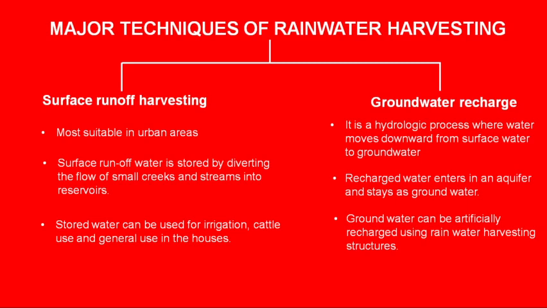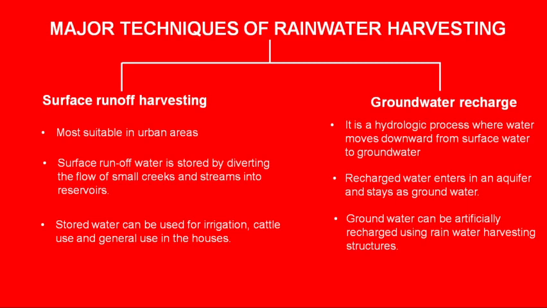Another technique of rainwater harvesting is groundwater recharge. The groundwater recharge technique is a hydrologic process where the rainwater moves downward from the land surface to the groundwater. The recharged water then enters an aquifer beneath the land surface, and it stays there as groundwater. The groundwater can be artificially recharged using rainwater harvesting structures. There are different types of structures which can be used for recharging of the groundwater.